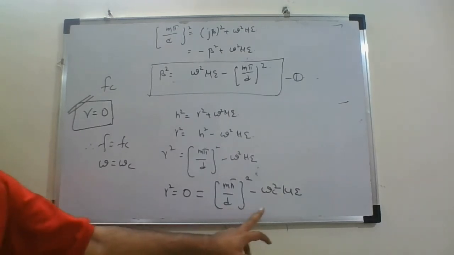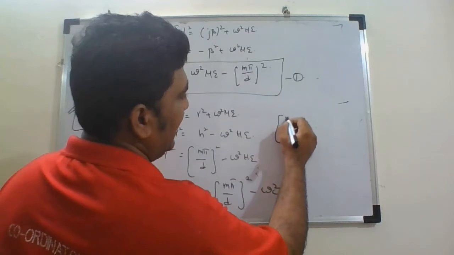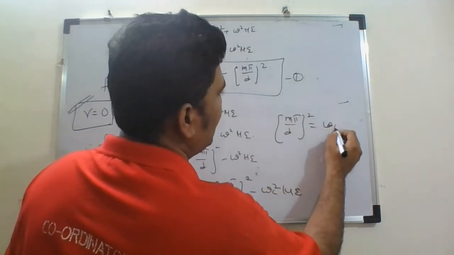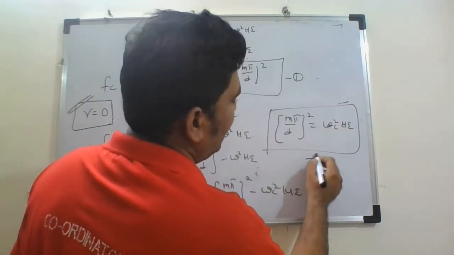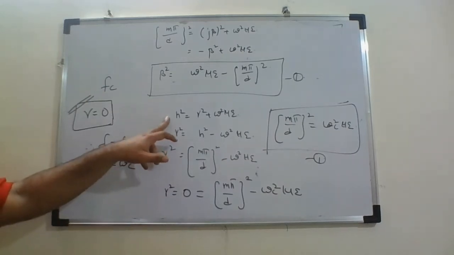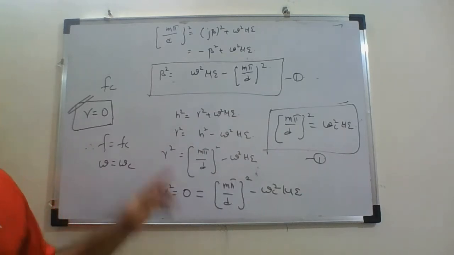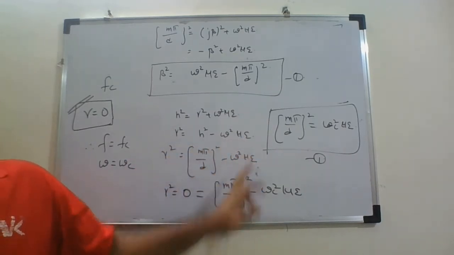Okay, so using this relation, I will get (m pi by d) whole square is equal to omega c square mu epsilon. Whenever I have omega, I am taking the same relation, h square is equal to gamma square plus omega square mu epsilon. So from this, gamma square is equal to h square minus omega square mu epsilon.